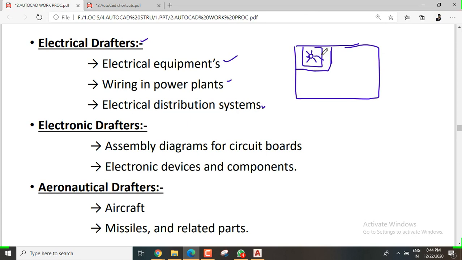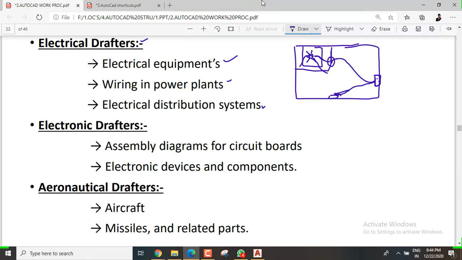Based upon that, the electrical engineer will decide where we need to connect this switch to this fan, and whether there is any DC or direct current. Where we need to connect this, and where we need to get the power for this total unit. Somewhere here we have a main electrical board, and from here to here we need to make a wiring line. And if we have switchboards here, I also need to make some wiring here. Like that, the electrical engineer will work.